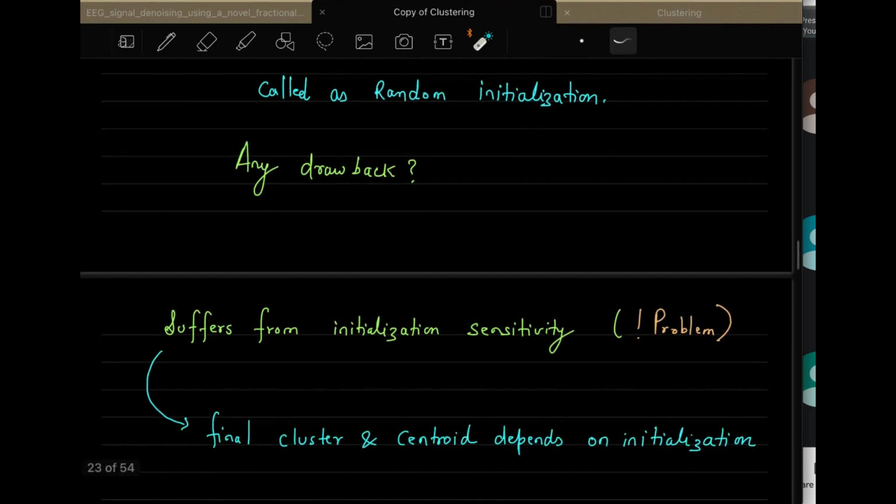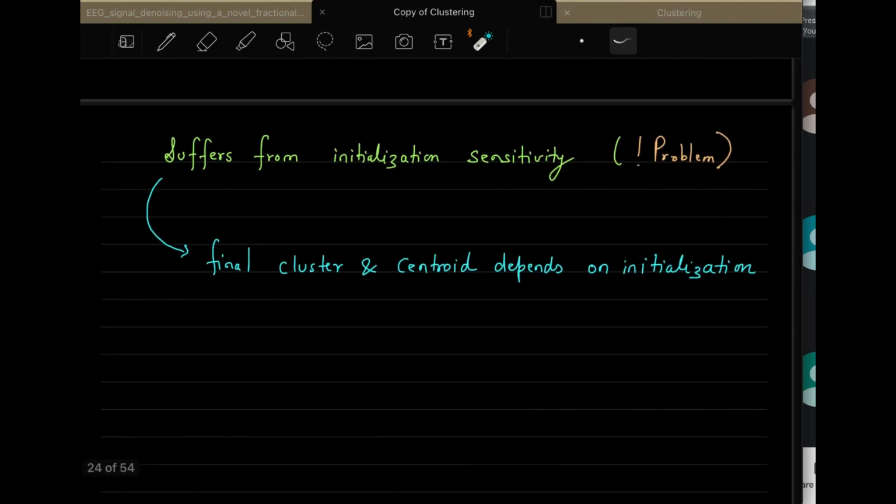One problem is choosing the best k value, and the second problem is that this k-means algorithm suffers from initialization sensitivity. That is the major problem that we have here. The problem you mentioned will always be there, you cannot avoid that.